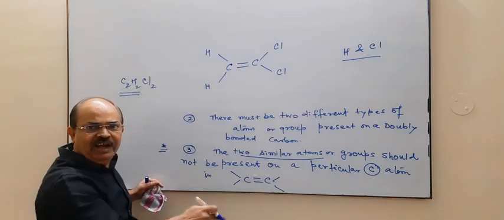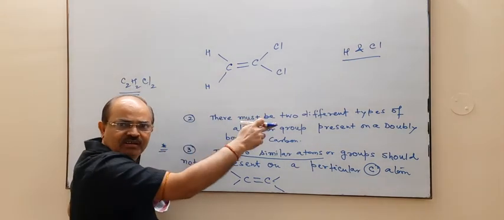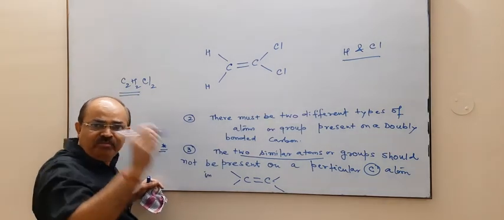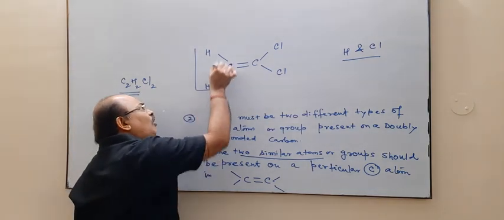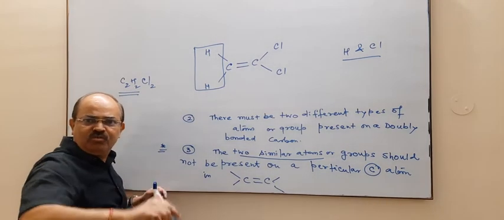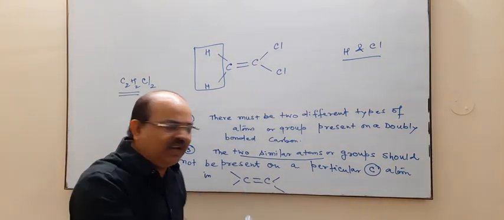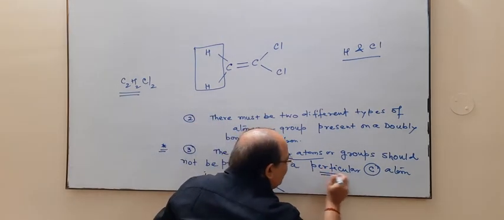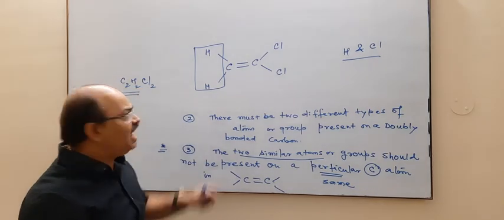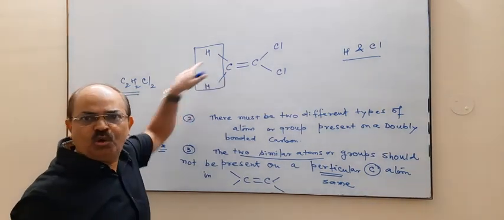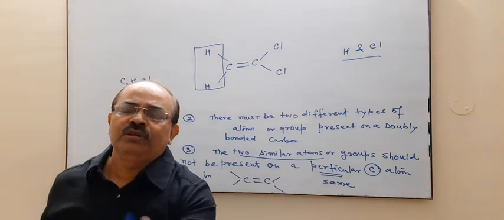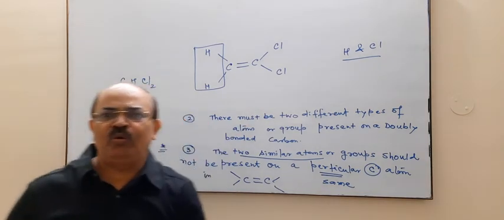द थर्ड कंडीशन इज द टू सिमिलर एटम और ग्रुप। Two similar atoms or groups means the two hydrogen and the two chlorine, the two similar atoms, they must not be present on a particular carbon. On a particular carbon means on the same carbon. On a particular carbon कहने का यहां मीनिंग है on the same carbon. एक पर्टिकुलर कार्बन पे दोनों सिमिलर एटम और ग्रुप नहीं होने चाहिए, दोनों दो अलग कार्बन पे हों।